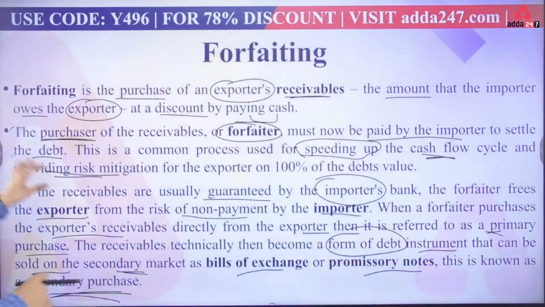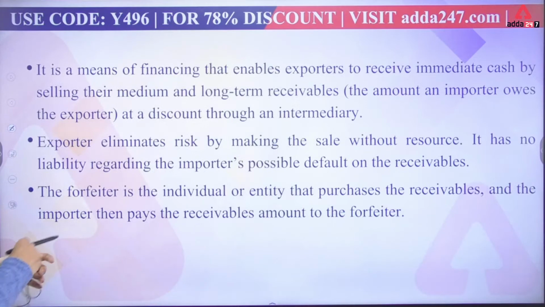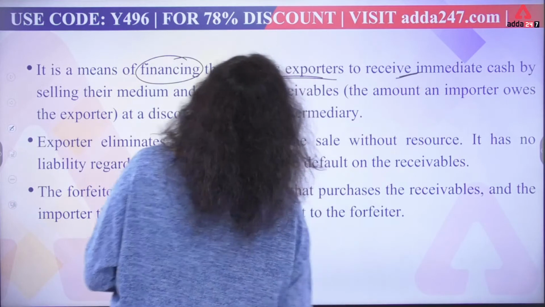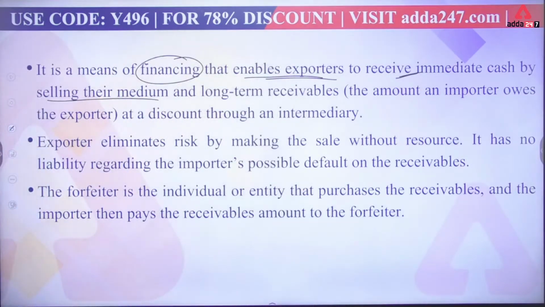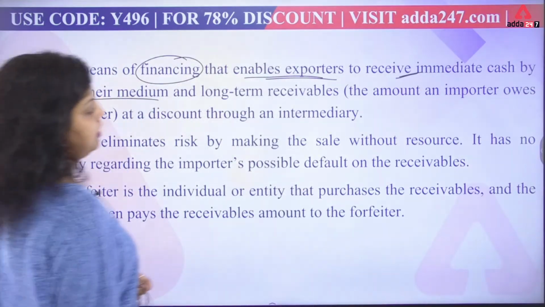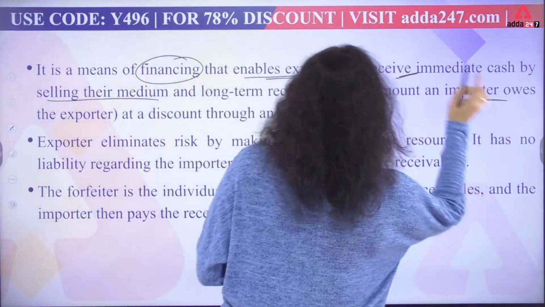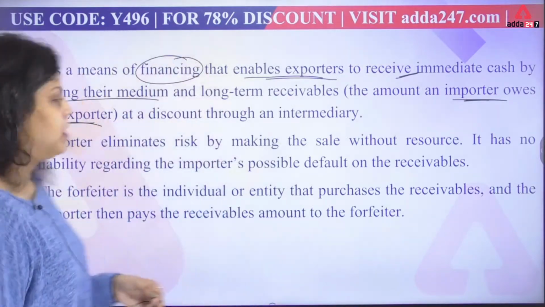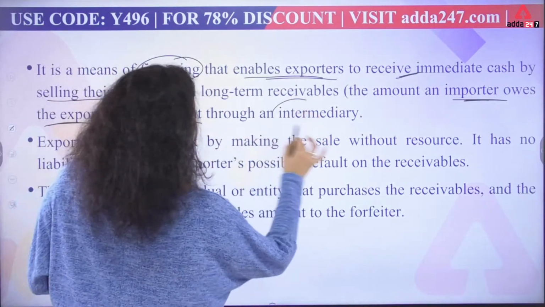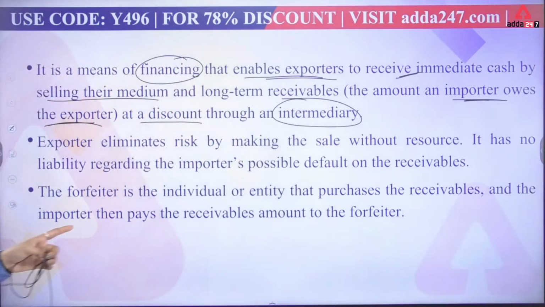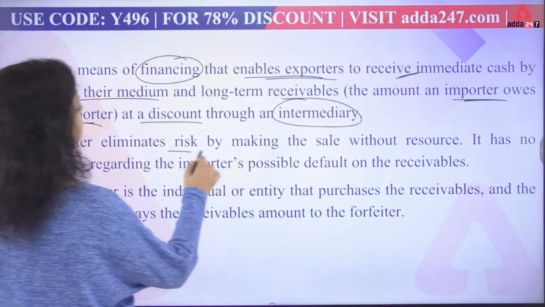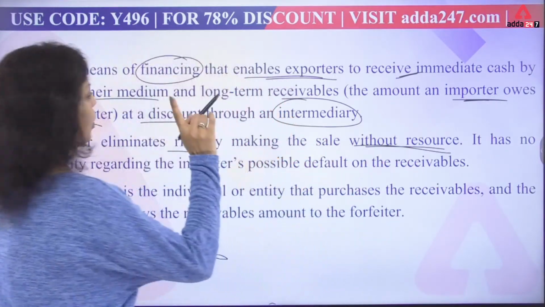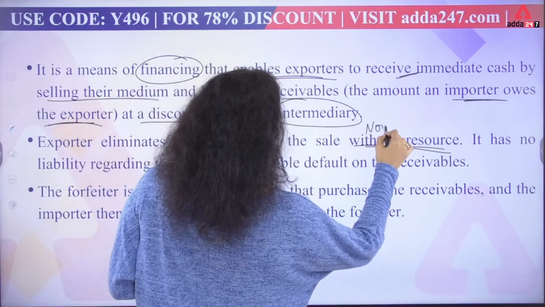It is a means of financing that enables the exporter to receive immediate cash by selling their medium and long-term receivables. The amount an importer owes to the exporter is your long-term or short-term receivables. These are sold at a discount through an intermediary, who is known as the forfeiter here. The exporter eliminates the risk by making the sale without recourse, also known as non-recourse.